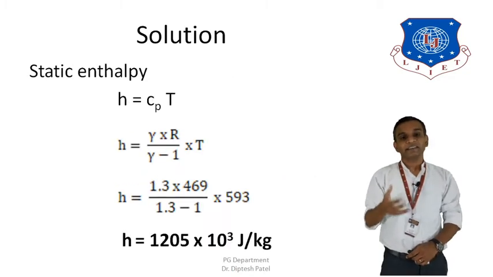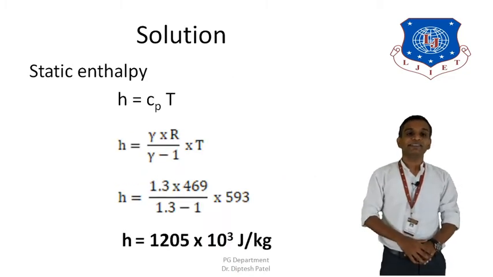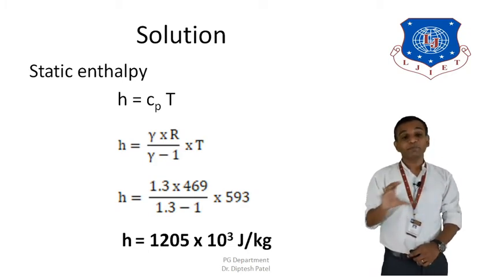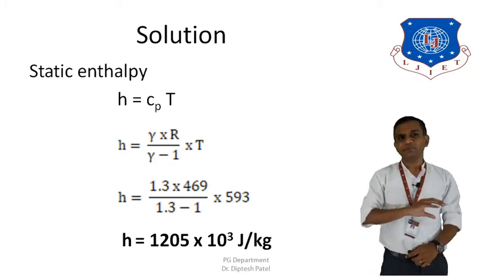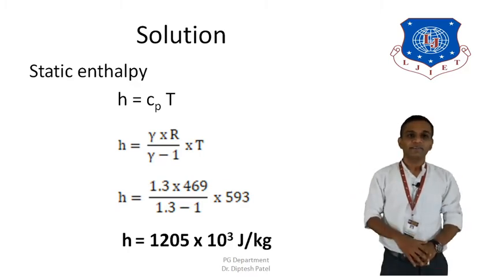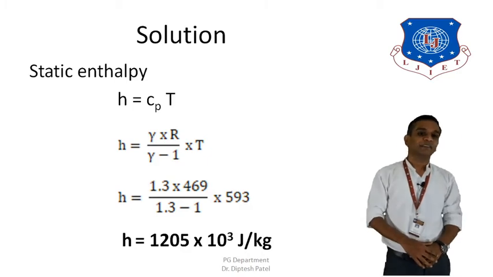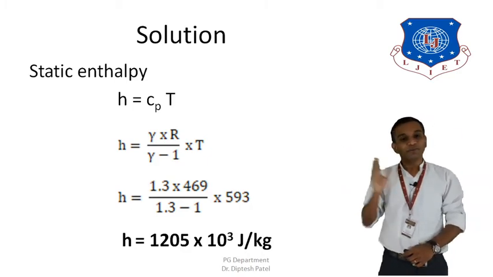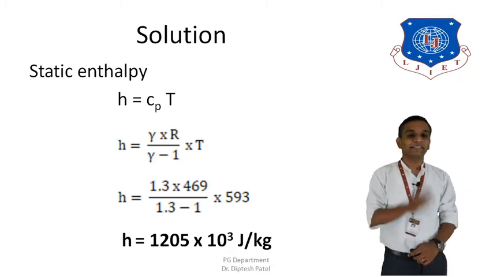So the next term here that we need to calculate is the static enthalpy, and the formula is very simple. That is the basic formula of thermodynamics that we have used many times in different subjects. We know that enthalpy is equal to specific heat into T. H is equal to Cp into T. So that we are going to use to calculate the static enthalpy.